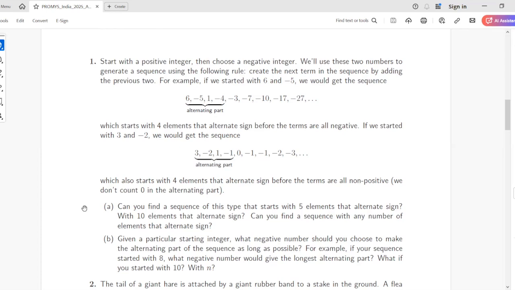I got answers for 5 elements, even 3 elements, 7 elements. But as Gauri said, even I cannot generalize it.